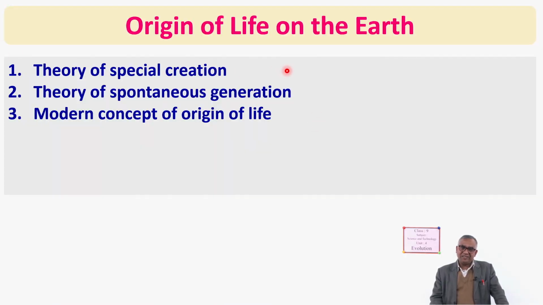Okay. Next theory came, that is theory of spontaneous generation. Spontaneous generation means generation of organisms from non-living beings. And under it, different examples were given.